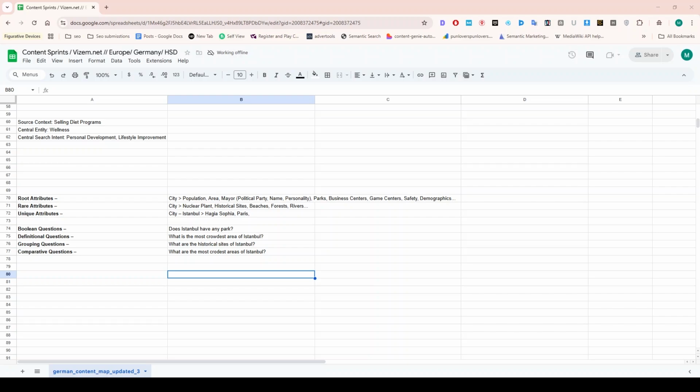So next are the types of questions. The first one is a Boolean question, where the answer is yes or no. The answer starts with a yes or no. Definitional questions start with what. A big question basically has multiple instances of the same type with a context, like historical sites. Comparative questions basically contain superlative or comparative words, like the most crowded.